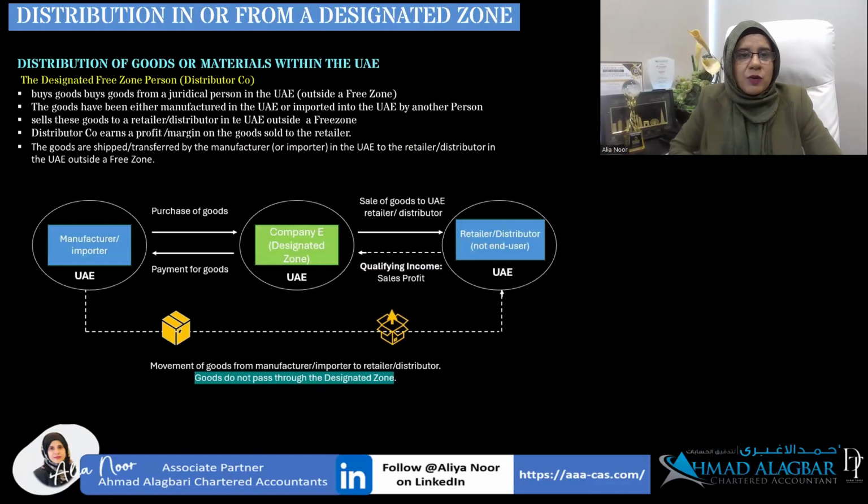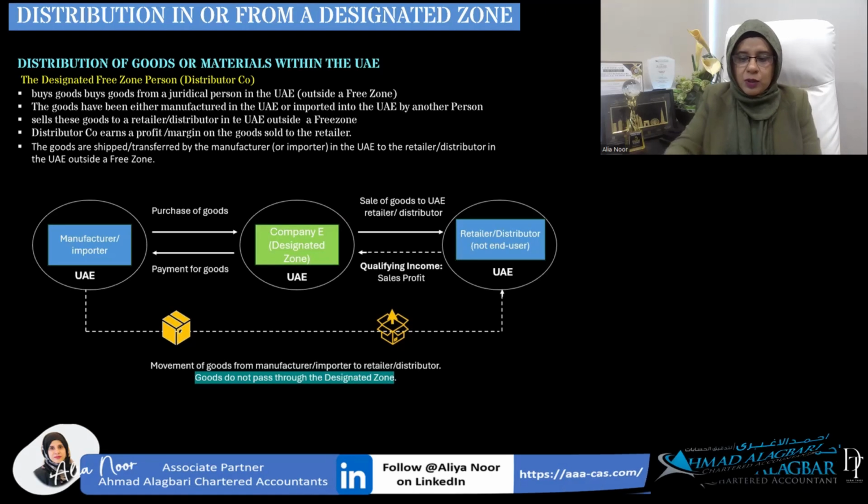Now, in the last scenario, if you are engaged in a distribution activity and you distribute goods or material within the UAE, that means you buy goods from a juridical person in the UAE, which is outside a free zone, and those goods have either been manufactured in the UAE or imported in the UAE by another person. And then you sell those goods to a retailer or distributor in the UAE who is outside a free zone. The income earned from this sale of goods to a retailer would be qualifying income. However, these goods are shipped or transferred by the manufacturer or importer in the UAE to the retailer or distributor in the UAE outside a free zone.